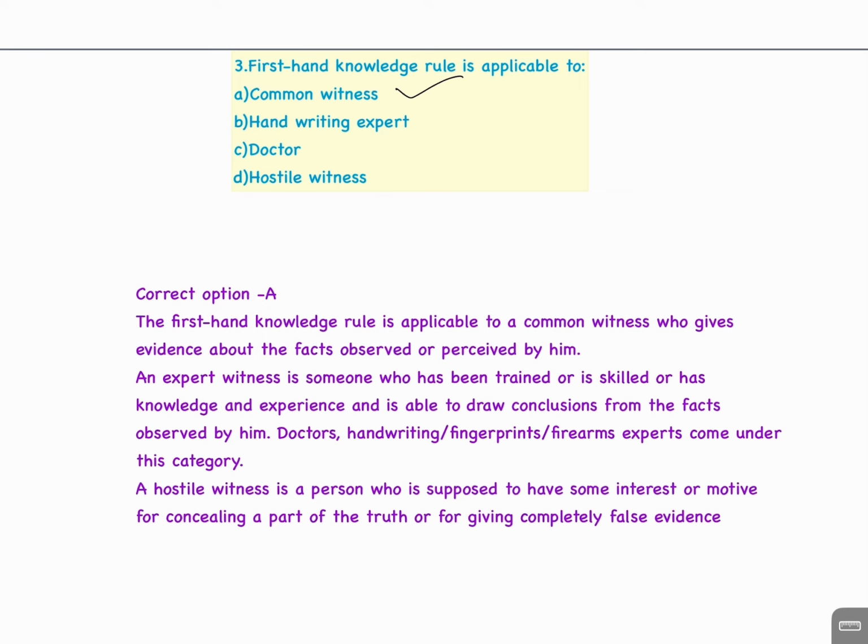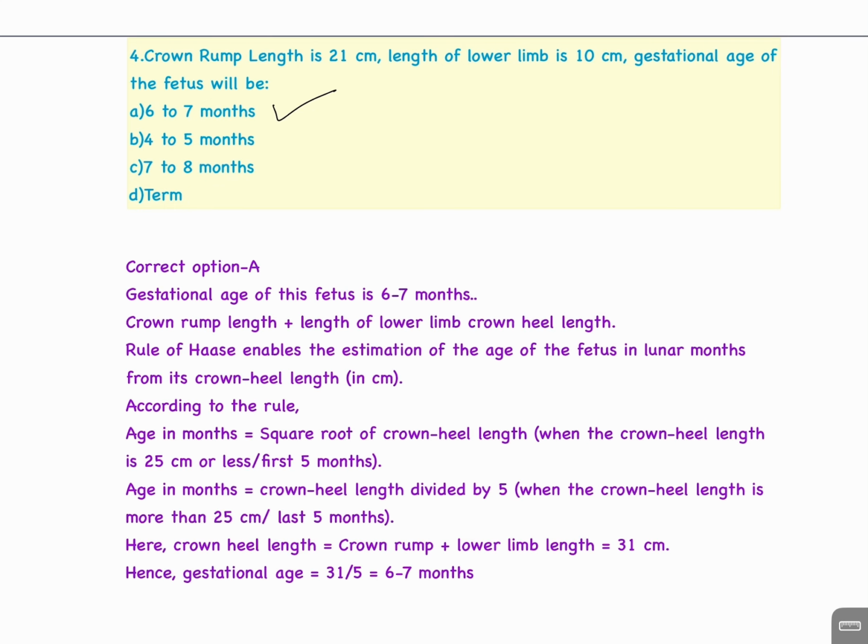Next question. Crown rump length is 21 centimeter. Length of lower limb is 10 centimeter. Gestational age of the fetus will be A, 6 to 7 months; B, 4 to 5 months; C, 7 to 8 months; D, term. The correct answer is 6 to 7 months. The explanation is this: crown rump length plus length of lower limb gives crown heel length.